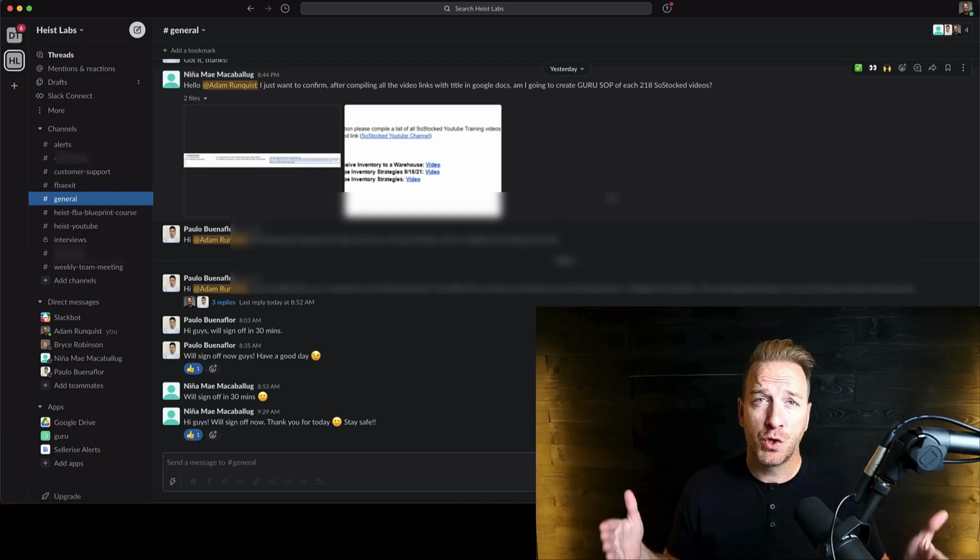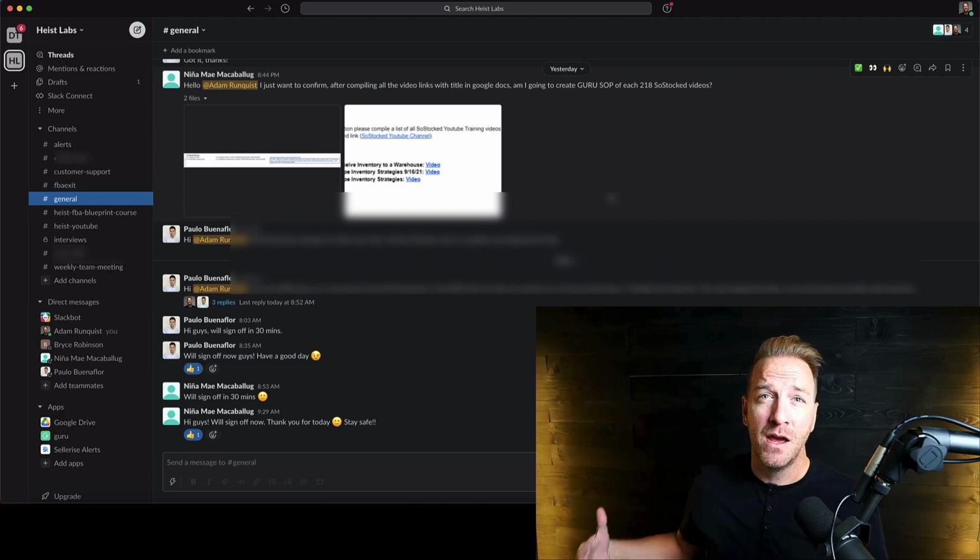So one of the most critical elements of the Heist operations machine software stack is going to be Slack. Slack, for the most part, has almost entirely removed the need for email. So if we ever need a direct response or an interaction, we'll do it in Slack. Email is much more for informed messages or forwarded messages from our brand that need attention. So if you've got a question for somebody on the team or it's a more dynamic exchange, we do all of that here within Slack.